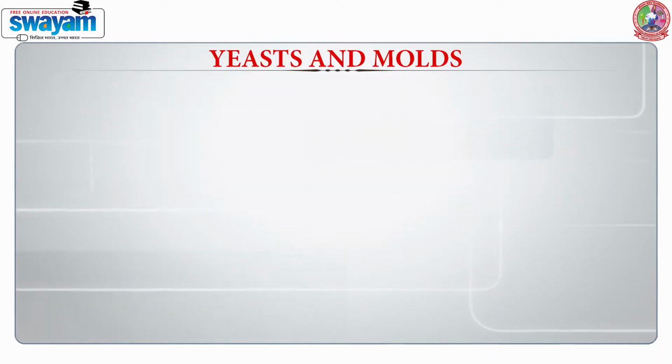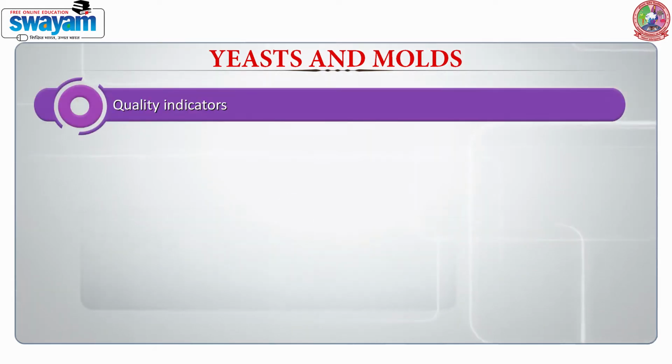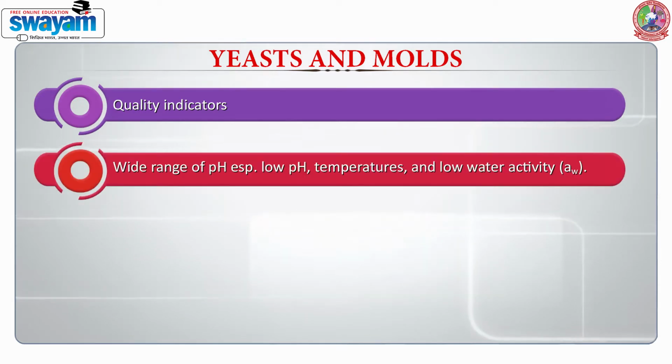The next category, which is very important, is yeast and molds. These again are quality indicators and they have the feature that they can grow over a wide range of pH, especially low pH, acidic pH, low temperatures, even low water activity.